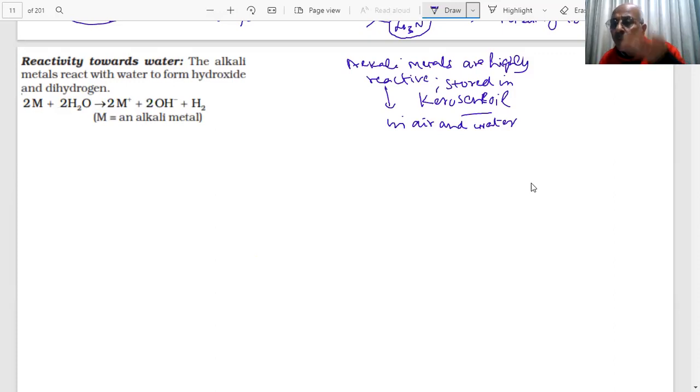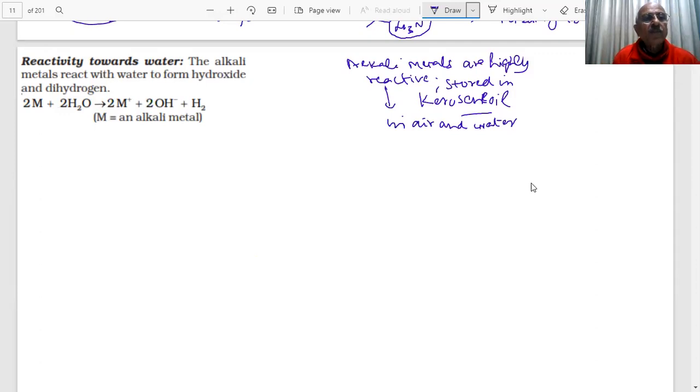Even lithium will float on kerosene, because the density of lithium is less. So they will use some wax. They will put the lithium in the wax and put it in the kerosene oil so that it sinks, because these are going to be very, very reactive metals, students.